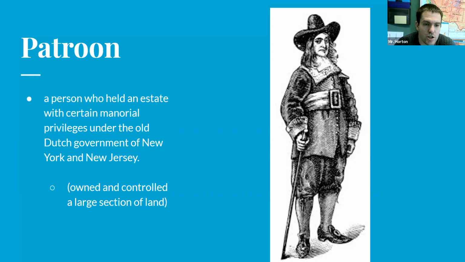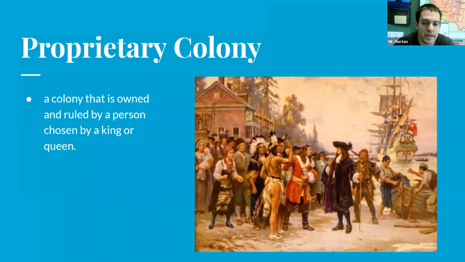Then we get to our second term, which is a proprietary colony. So a proprietary colony, make sure you're reading this carefully. It is a colony that is owned and ruled by a person chosen by a king or a queen.